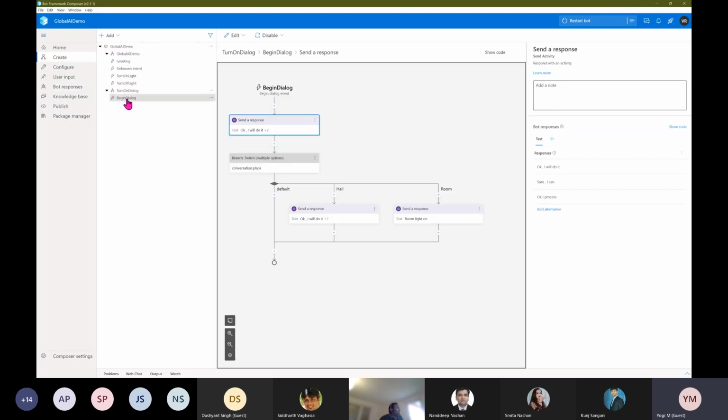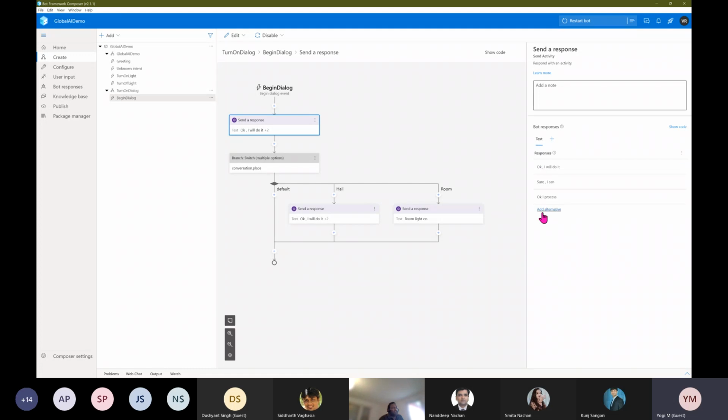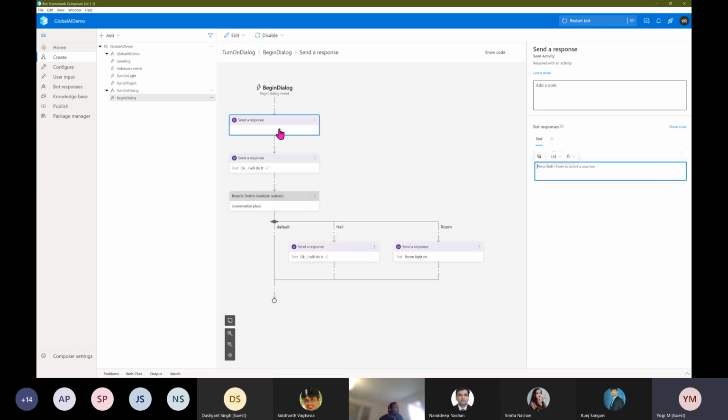If you want to use this template, select this begin dialog and go to this. I will delete this, or maybe I will add one more thing. Here you see the insert a template reference option. Instead of typing, you can just refer to your template.